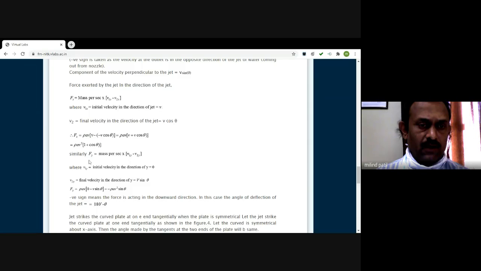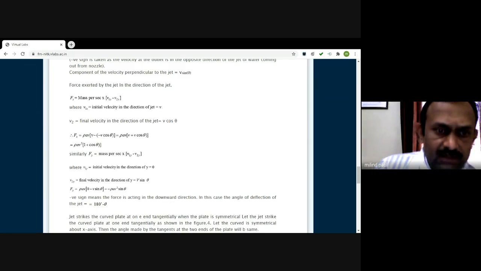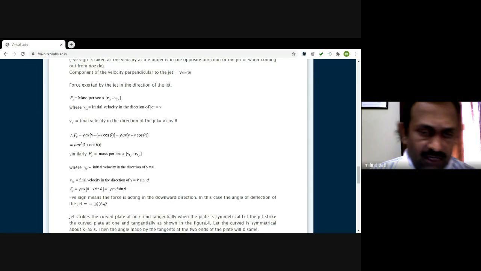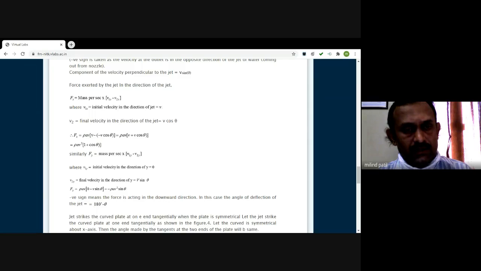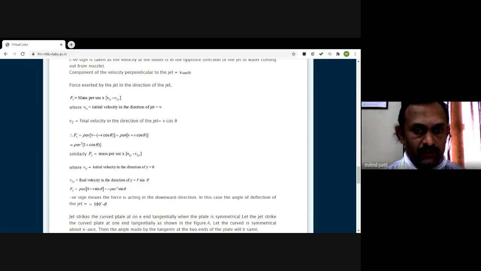The same way you can obtain the component in the direction of y. v1y is the velocity in the y direction, and v2y is the final velocity in the y direction. Initially, when the jet is moving towards the plate, it is moving in the direction of x only. So that is why v1y, the initial velocity component in the direction of y, is equal to 0 here. v2y is the final velocity component, v sine theta.